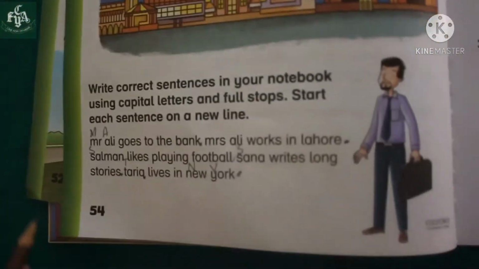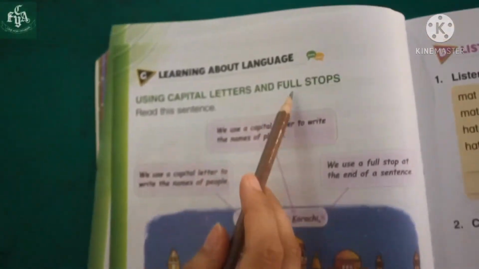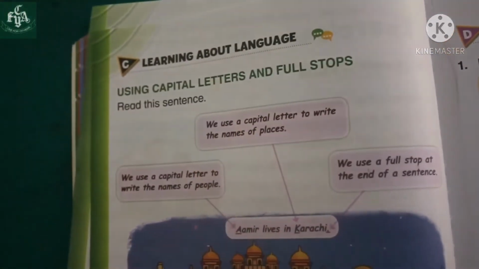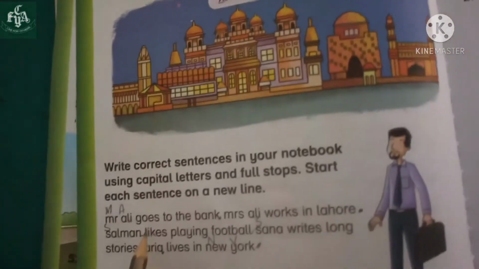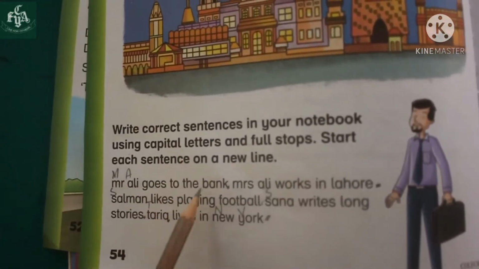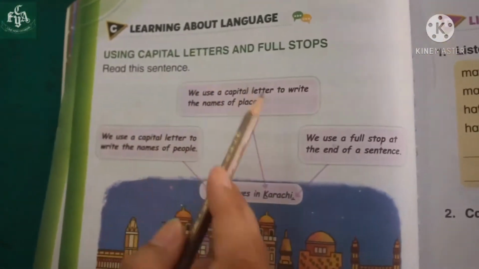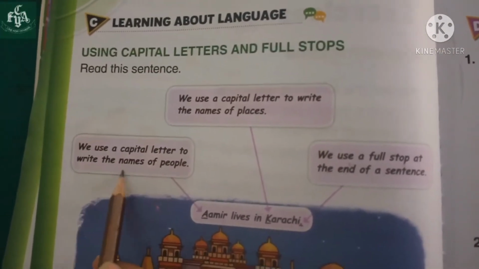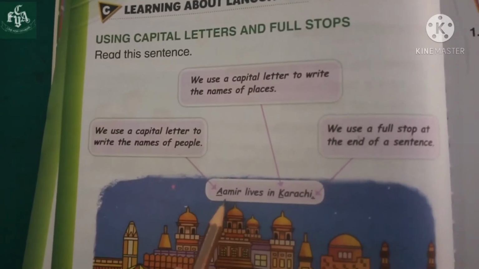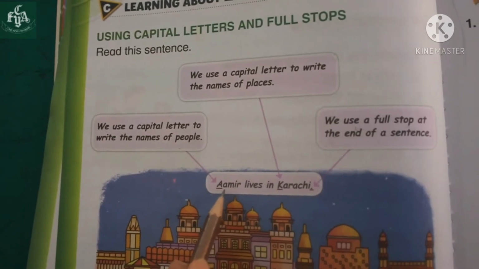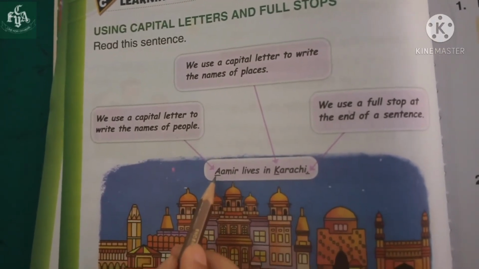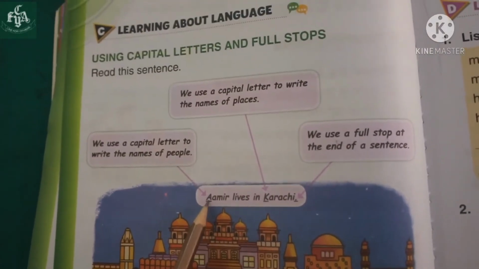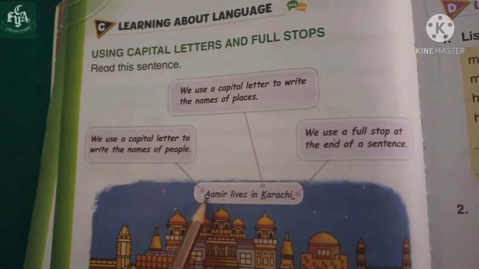number 54. Here your question is, use capital letters and full stops. Now here is a paragraph, you have to use capital letters and full stops in this paragraph, but before this you have to read this first. Read these sentences. We use a capital letter to write the names of people, as here it is Amir, it's the name of a person. So for this we use its first letter as capital. We write its first letter capital as it is written here.